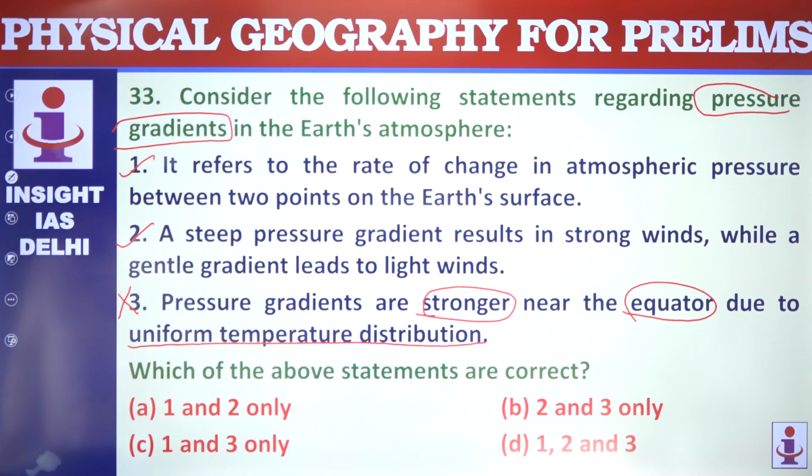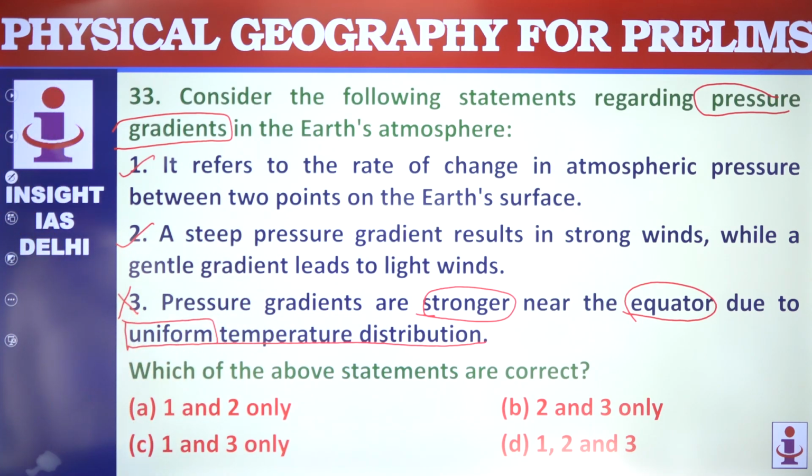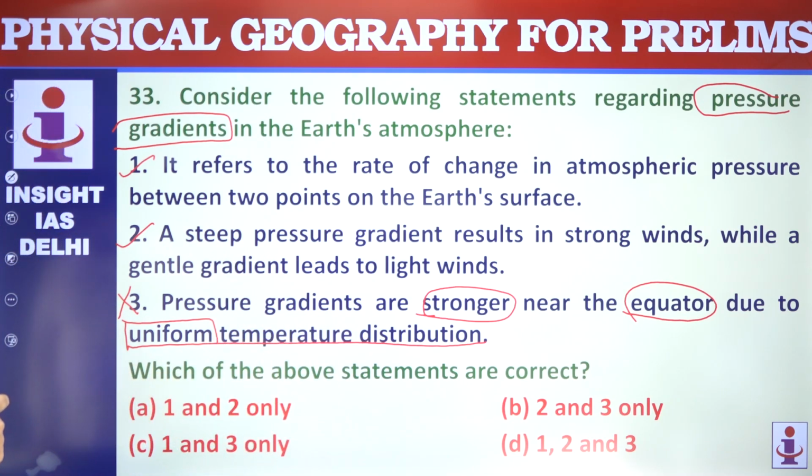Why so? Because the temperature is relatively uniform there, this is saying that temperature is relatively uniform. Temperature near the equator is mostly uniform, that is true. But it leads to weak gradients and calm conditions, because stronger gradients are observed in mid-latitudes due to greater temperature contrast.